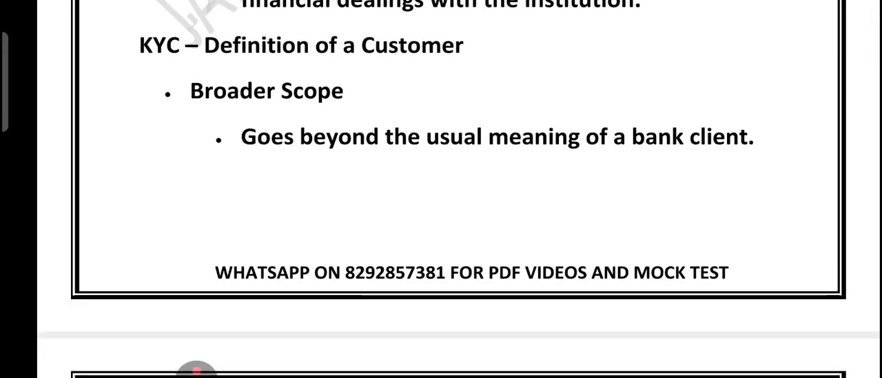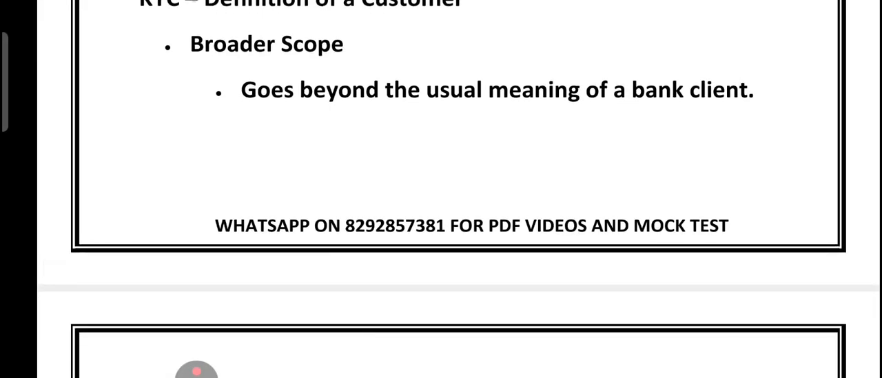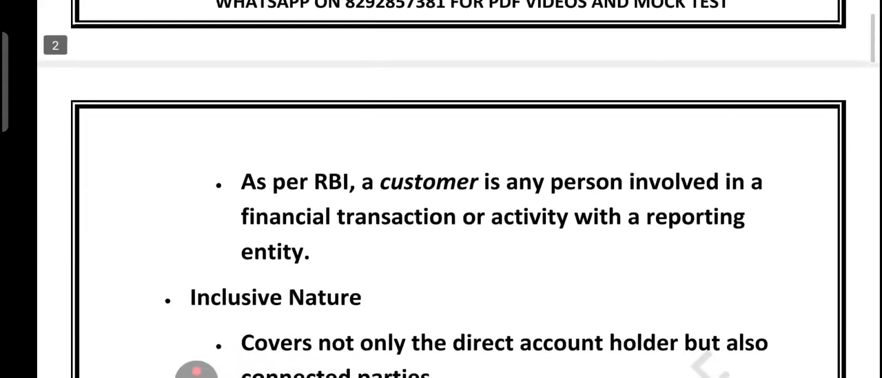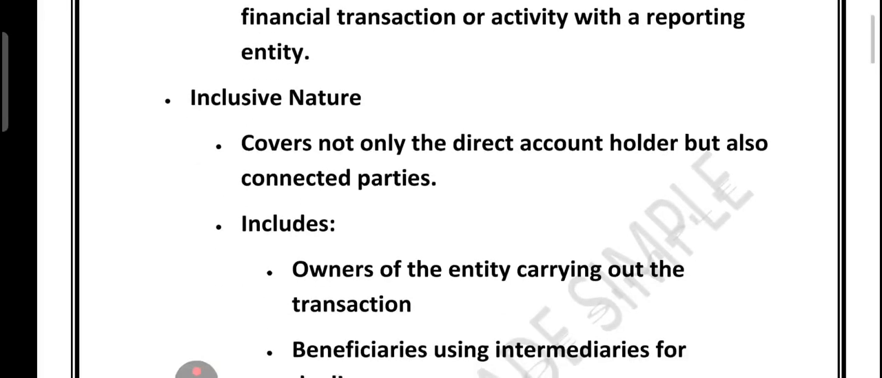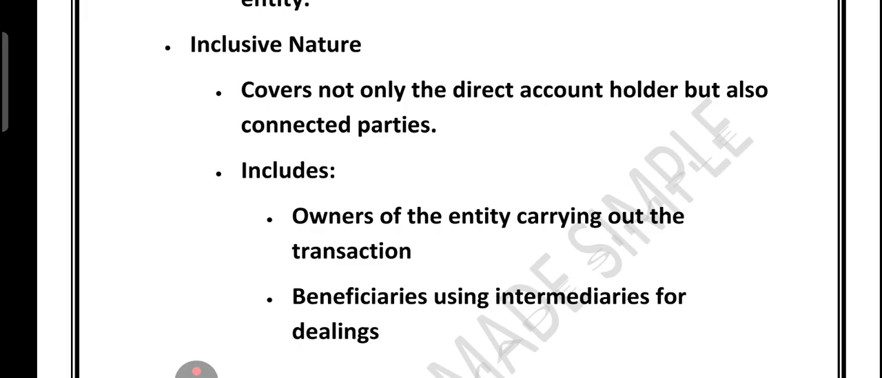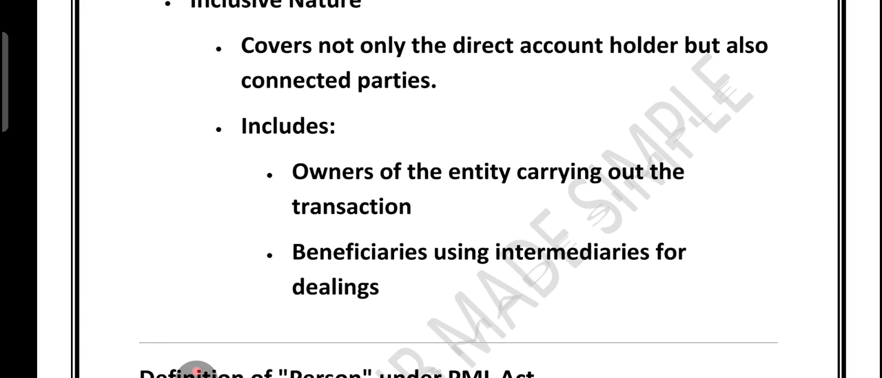Now friends, let's understand the definition of customer under KYC. The scope is much broader than just a normal bank client. As per RBI, the customer is any person who is part of a financial transaction or activity with a reporting entity like a bank or a financial institution. It is inclusive in nature. This means that apart from the direct account holder, even the connected parties are also covered under the definition of KYC.